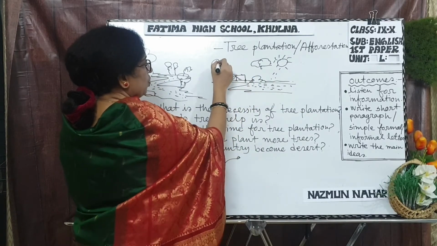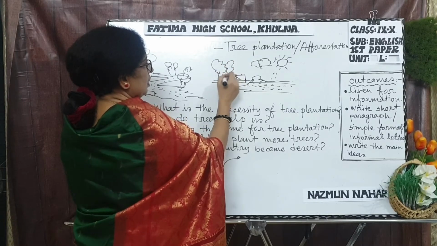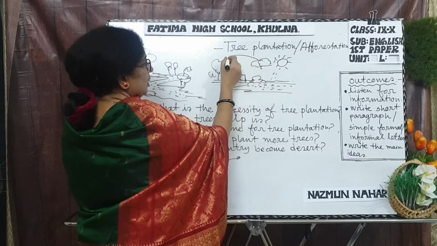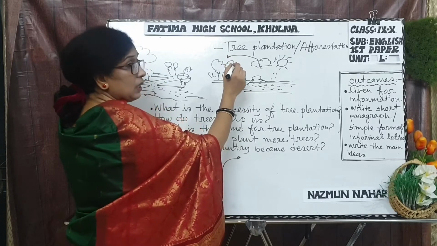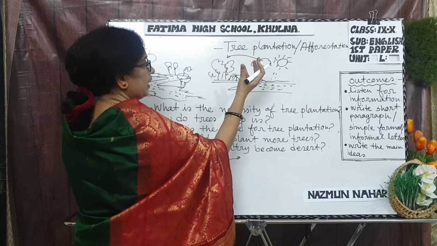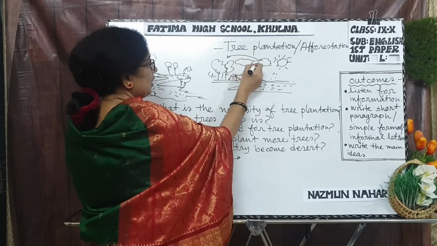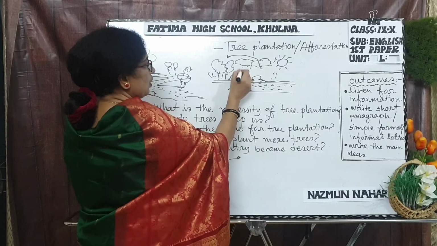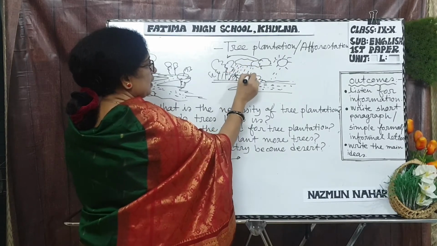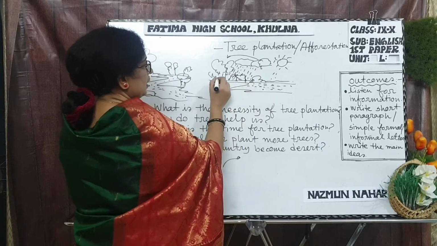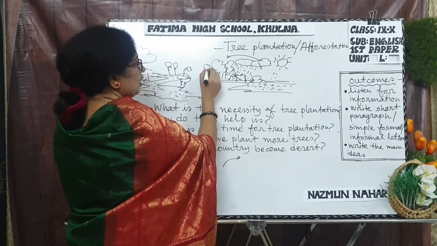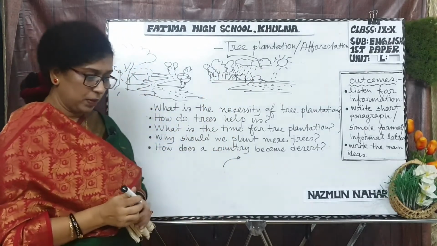If there are more trees, when the vapor comes here, the oxygen will make it heavier, and then the cloud makes the rain. Clear? So if you want to get more rain, then you have to plant trees.